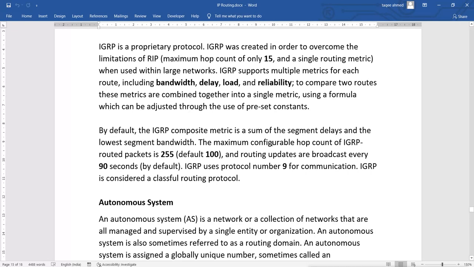Now the maximum configurable hop count of an IGRP routed packet is 255. Default is 100. On the other hand, RIP has only 15 hop counts because it has a big problem of loops. So IGRP has a solution for those loops, and they have increased the hop counts. By default it is configured with 100 hop counts.